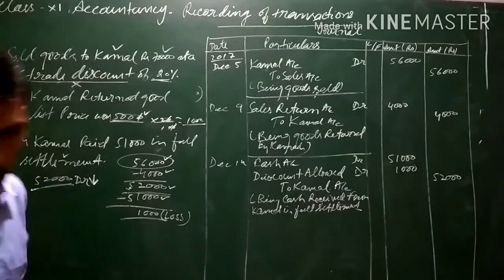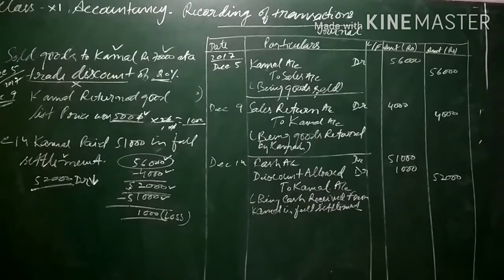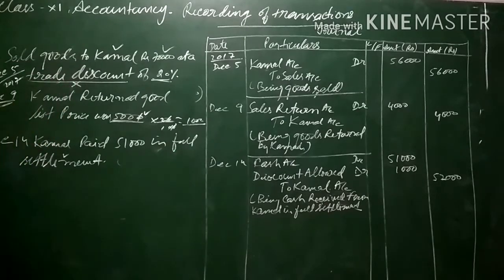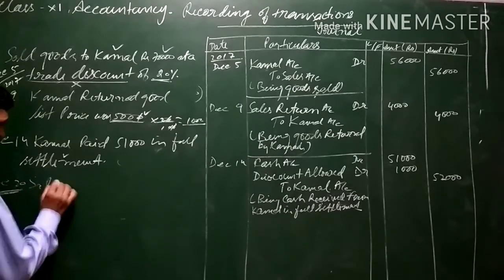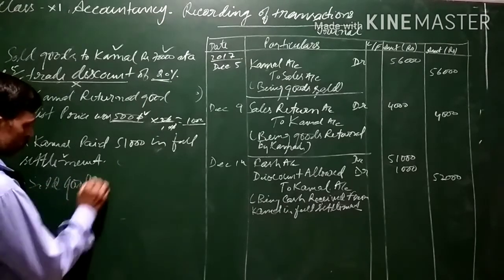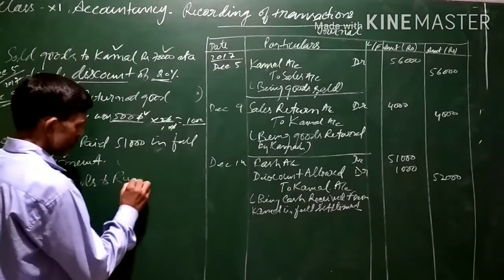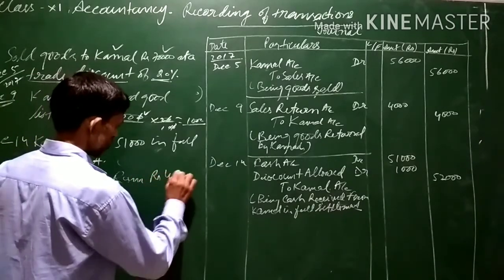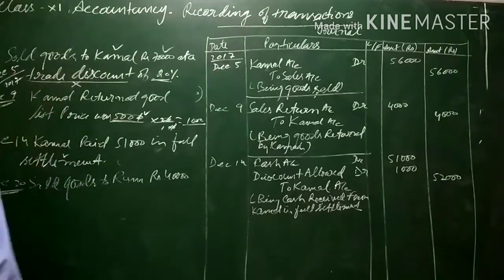Now, let us see one more journal entry, that is on December 20. Sold goods to Ram, rupees 40,000.